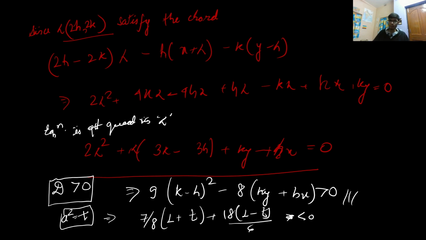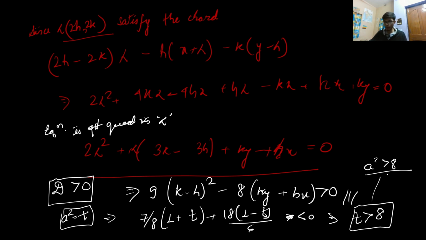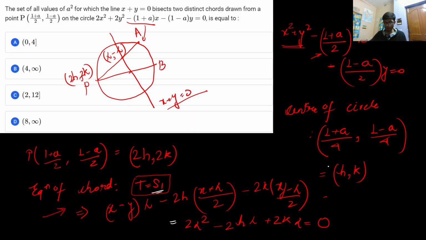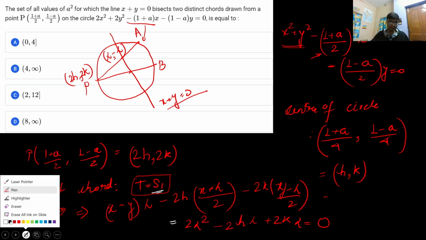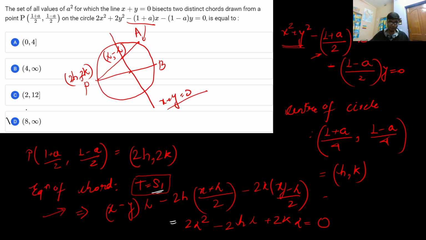If you solve this, it is a linear equation, and you'll get 4t is greater than 32, that is t is greater than 8. In place of t you put a square, so a square is greater than 8. In the question it is asked what are the set of all values for which a square holds, and that implies option D is the right answer to this particular problem.